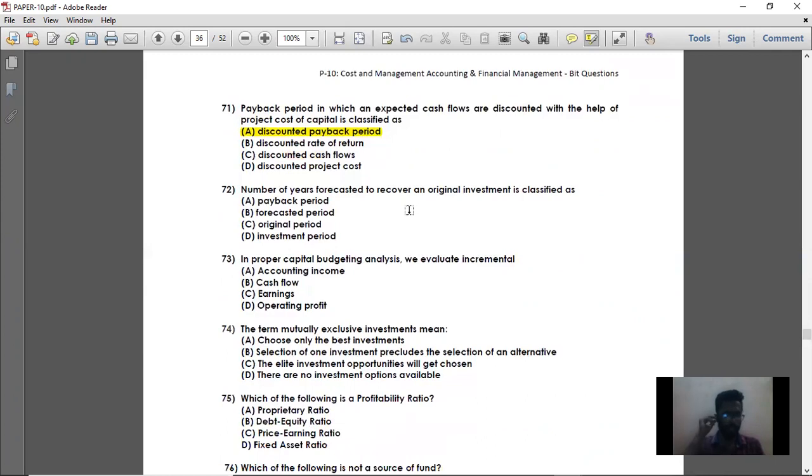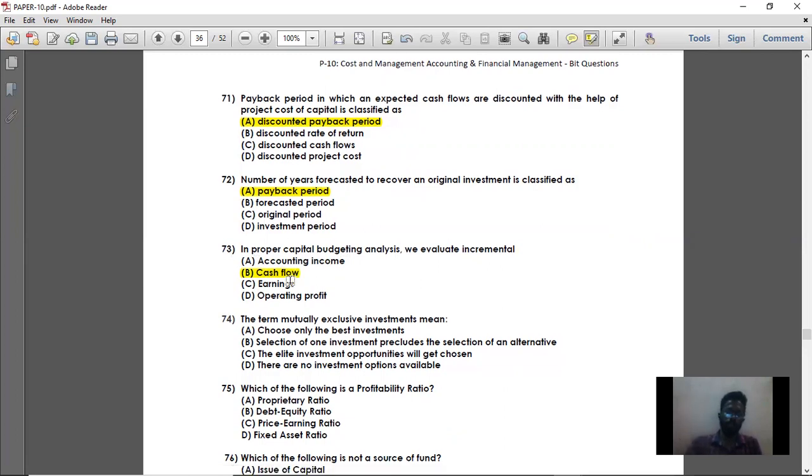Then moving on to 72. Question number 72. Number of years forecasted to recover the original investment is classified as payback period. That is, whatever is the original investment, and how many years you have taken in order to take back this original investment, is called payback period. Then moving on to question number 73. In a proper capital budgeting analysis, we evaluate incremental cash flow. So in a proper capital budgeting analysis, we evaluate your incremental cash flow. Option B is the right answer.